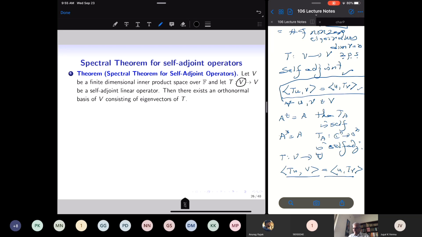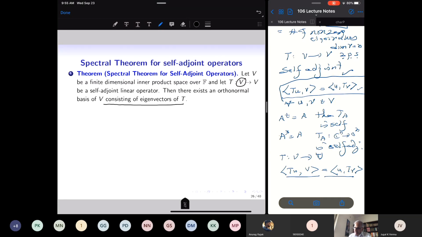But not just an arbitrary basis: this basis consists of eigenvectors of T. I have explained that if the basis consists of eigenvectors of a linear transformation, then the matrix of T with respect to that basis is a diagonal matrix. It is the best matrix you can expect with respect to a given basis.